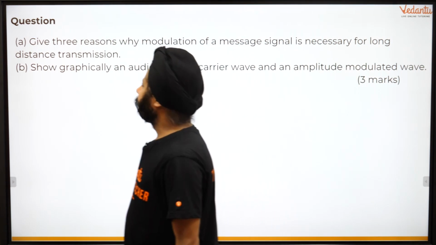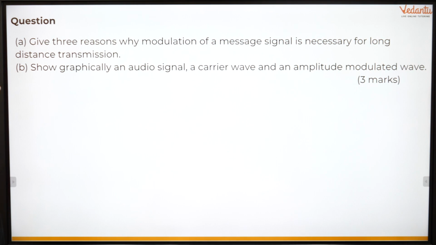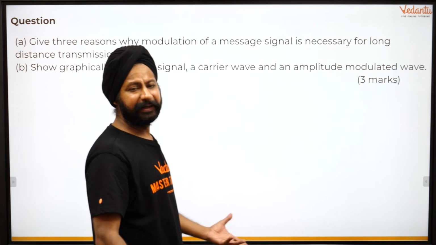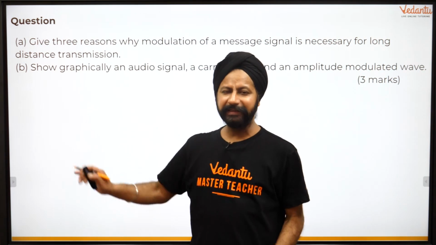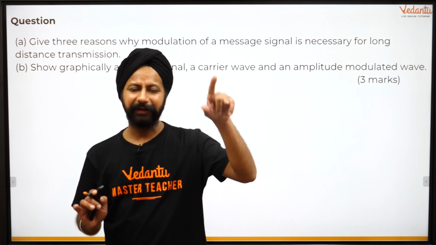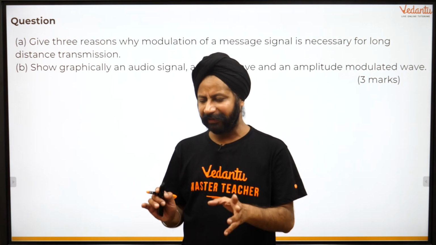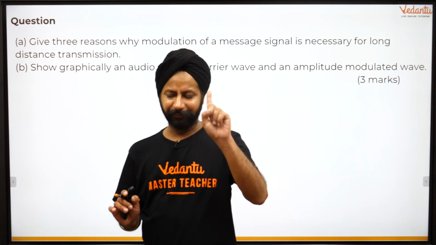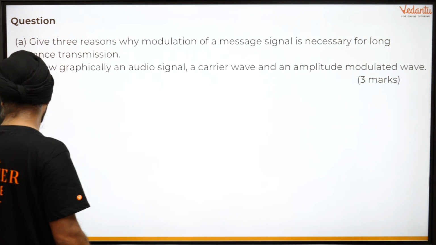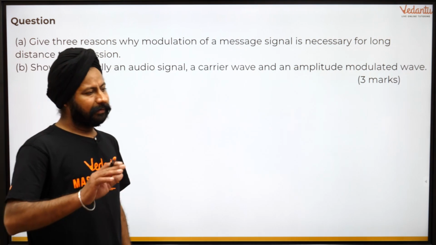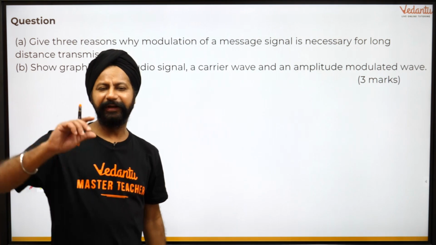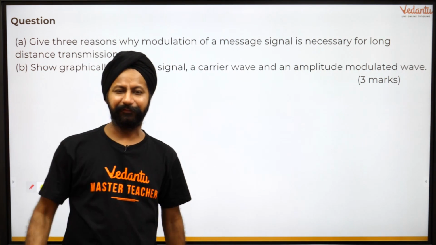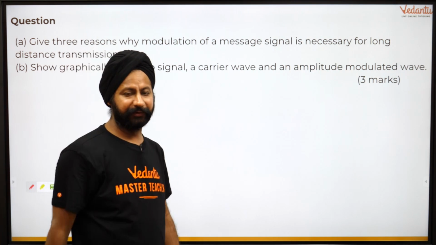So let's go to the next question here. It talks about giving 3 reasons why modulation of a message signal is necessary for long distance transmission. What is modulation? You have some message you want to transmit. First, read this chapter properly, what does a transducer do? It's converting all that into electrical signals. Now I am not going into many details, but there are 3 reasons that it is asking. So number 1 reason, I just show you very briefly so that you can never forget it. And why so? It's much beyond the curriculum here. So the length of the antenna has to be roughly 1/4 of the wavelength for effective transmission. That's the reason number 1 you should give.